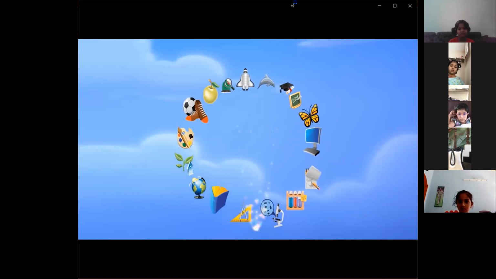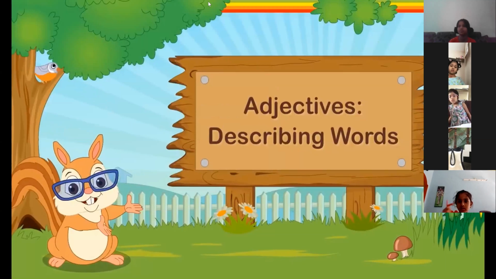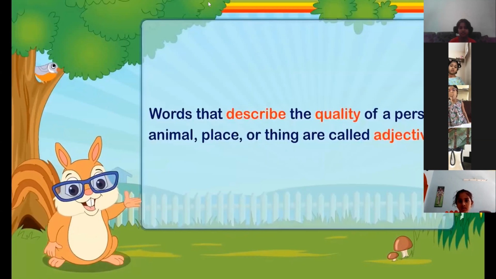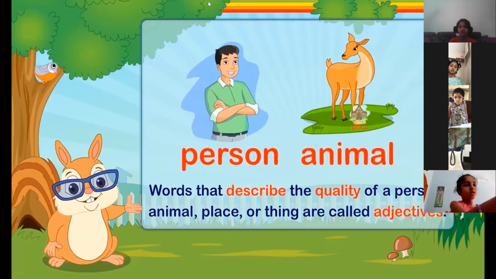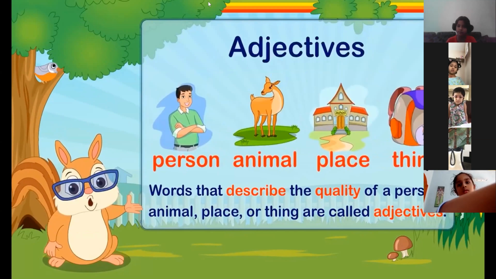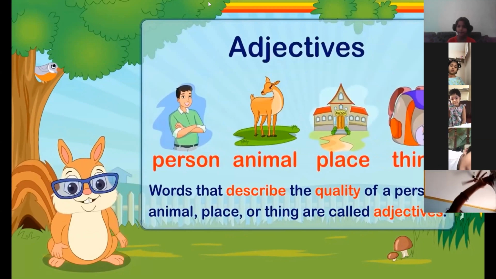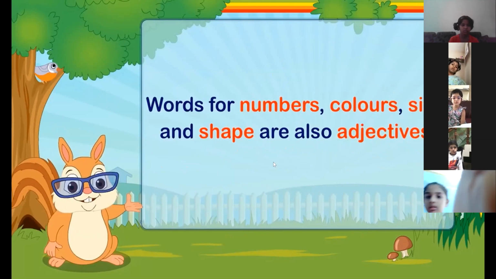Adjectives. Describing words. Words that describe the quality of a person, animal, place, or thing are called adjectives. Words for numbers, colors, size, and shape are also adjectives.